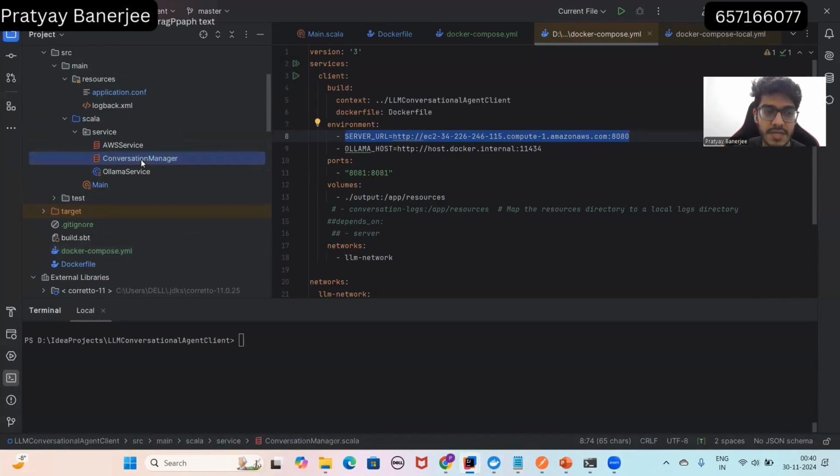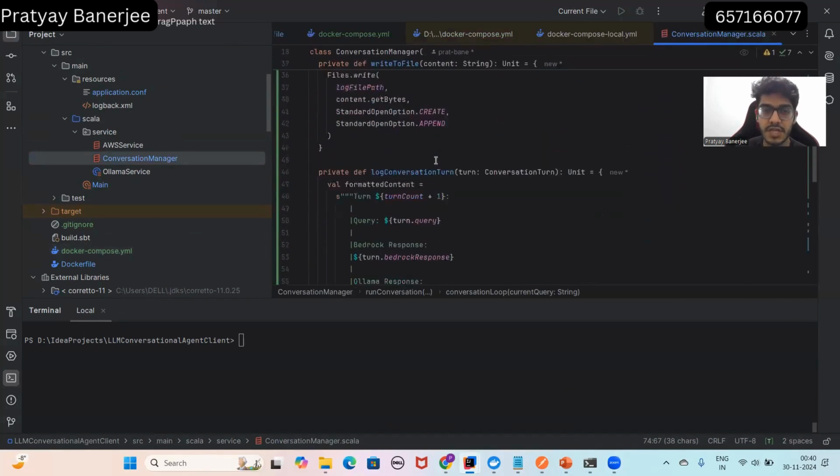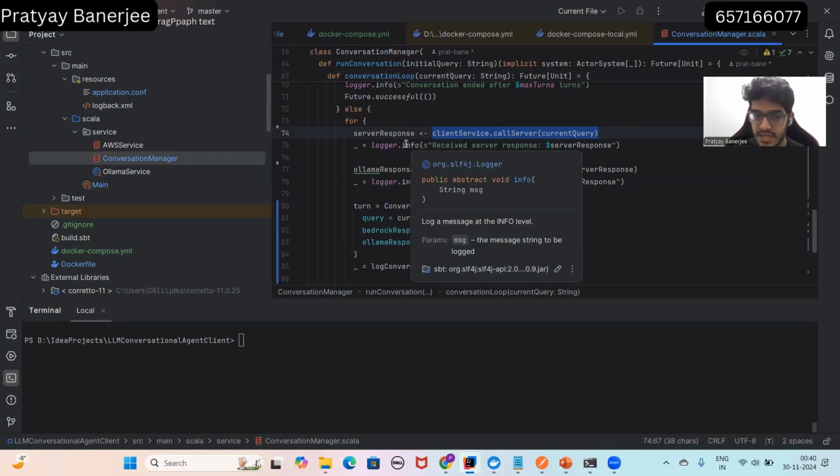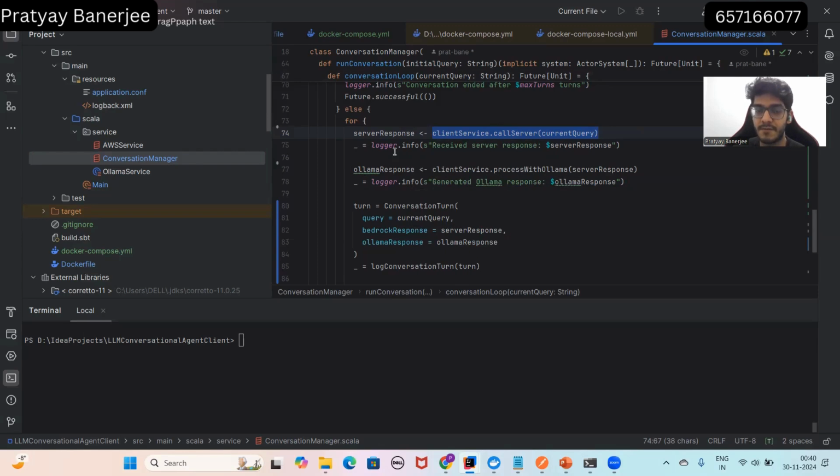So the client basically has a conversation manager class, and first it calls Bedrock, like the server, with the query that the user provides through a command line argument. Then it gets a response from the LLM server, which is hosted on the AWS EC2 instance, and then it forwards that response to Ollama.